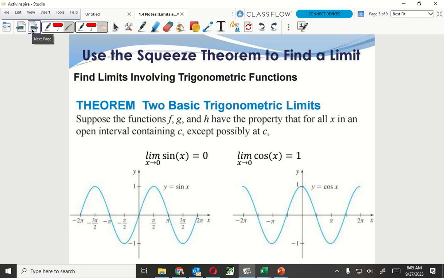All right. Basic trigonometry right here. So the limit as the sine goes to 0, my answer is going to be 0. That's going to be right here on my graph. That one's going to be basic. Another one, limit as cosine goes to 0, it's going to be up here at 1. That one will just plug in right there.